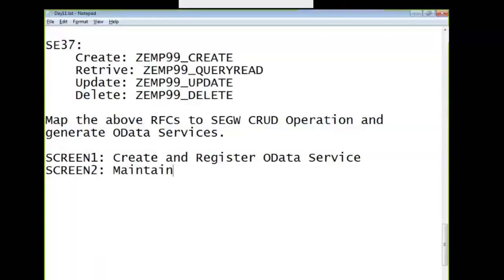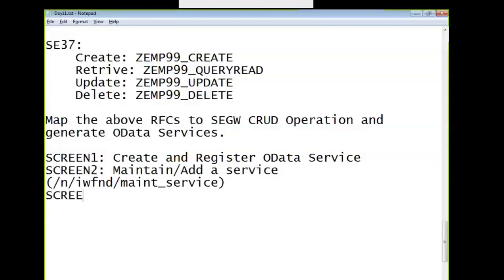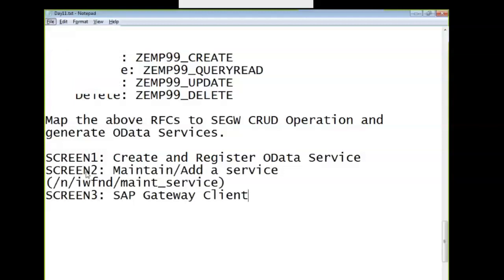Screen 2 is for maintain or add a service. This resides in the ABAP frontend server in the hub environment, /n/iwfnd/service. Finally, screen 3 is to test the service. It is the SAP Gateway client for testing the service.